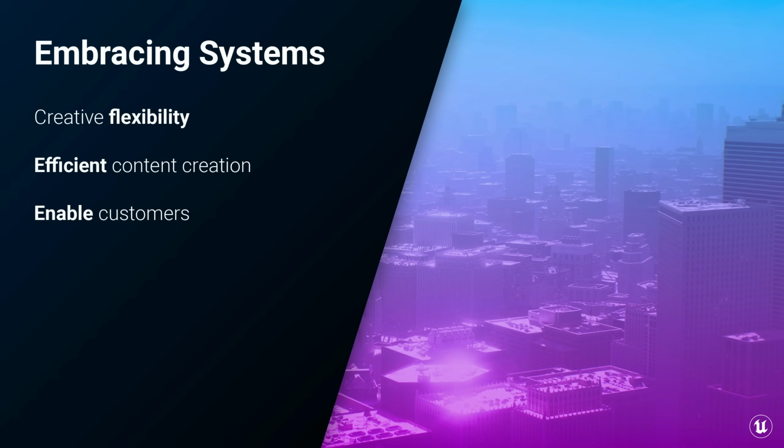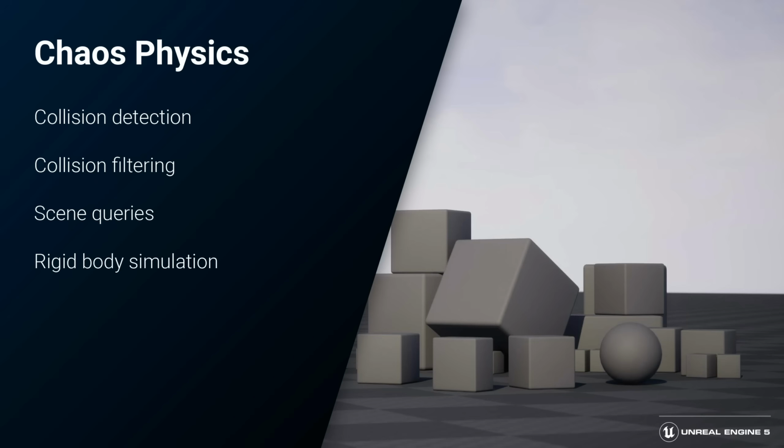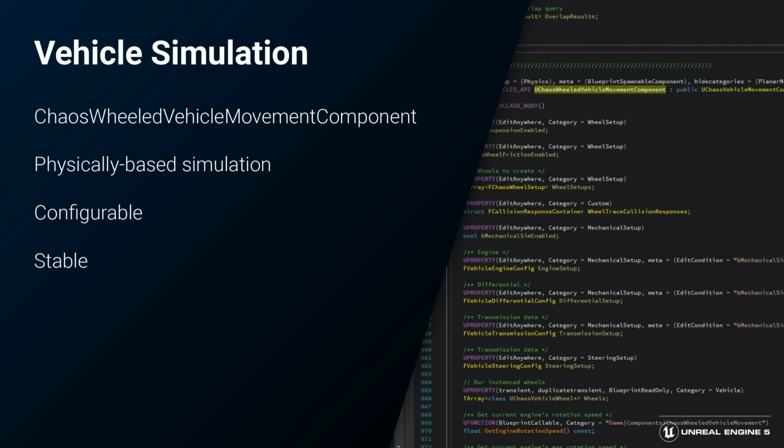The first system I want to talk about was a cornerstone of the entire project, and that's the Chaos physics system. There are many aspects of Chaos physics that we relied on, as nearly any UE5 project would, such as basic collision detection, collision filtering, scene queries, or rigid body simulation. But given that we were set in a city environment in the Matrix universe, we wanted to tackle realistic vehicles. So the Chaos team went to work on an updated vehicle physics solver, and the result is a new component called the Chaos Wheeled Vehicle Movement component.